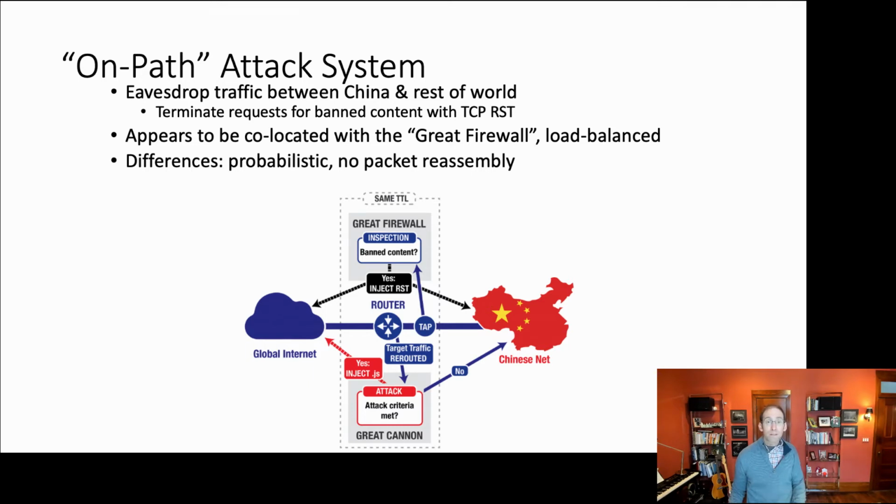But in addition to resetting traffic for blocked connections, the firewall added an additional capability, which was to inject JavaScript into web pages being returned by Baidu to clients or browsers on the global internet. When clients on the global internet loaded that JavaScript, the browser would execute that piece of code and send traffic, in particular attack traffic, towards github.com, resulting in a large-scale distributed denial of service attack.